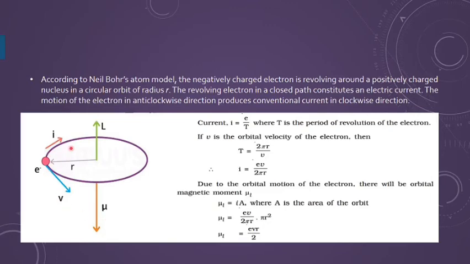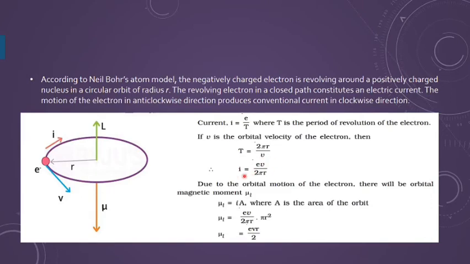Now, if current I is passing through it, then current is given by e upon T, charge upon time. So T is the time period of revolution of the electron. Suppose v is the orbital velocity or orbital speed of the electron, then you can write the formula for T, which equals 2 pi r upon v. v is the speed.